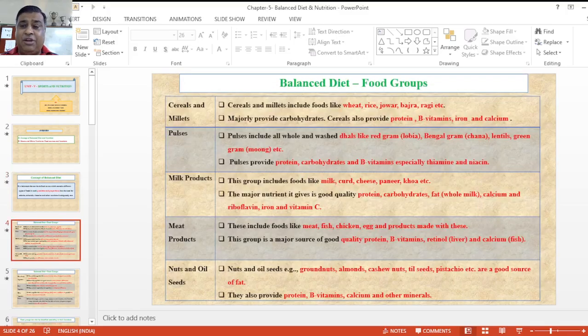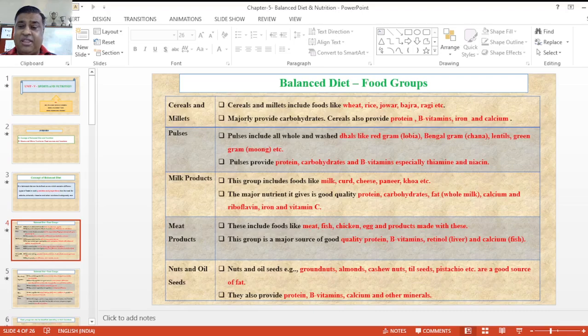Now the balanced diet groups. According to the classification, it can be divided into several parts, but we can discuss three parts of foods. The first food groups are cereals, vegetables and so on. Now the first is cereals and millets. There are many cereals and millets to include in food, like wheat, rice, jowar, bajra, ragi, etc. They majorly provide carbohydrates.